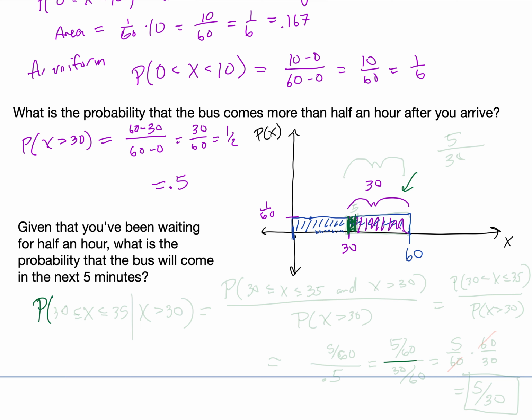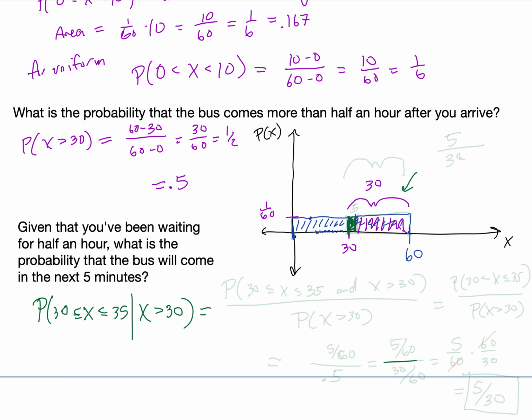We're looking for, given that x is greater than 30, what is the probability that x is between 30 minutes and 35 minutes? That is our conditional probability.